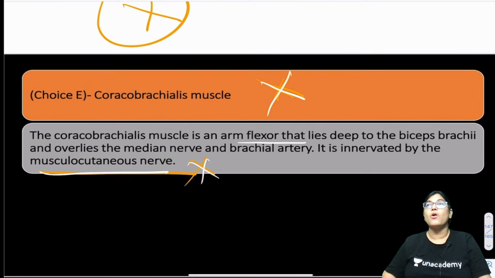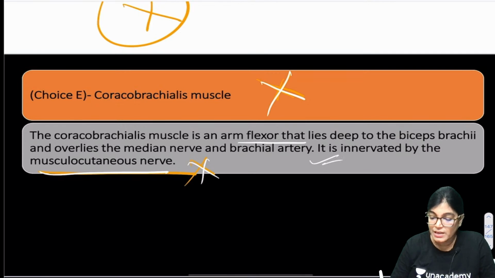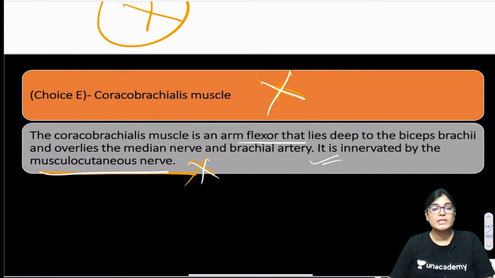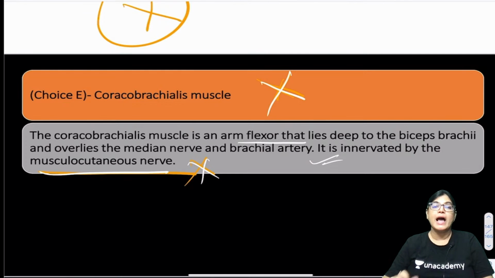Coracobrachialis is actually a muscle of the anterior flexor group, and it lies deep to biceps brachii, and it is innervated by the musculocutaneous nerve. The musculocutaneous nerve is generally injured by a stab wound, but none of the presentation, like loss of function of coracobrachialis or biceps brachii, was mentioned in this condition. So this can't be the correct answer. Very easy. I think most of you have marked it right, and we have ruled out the incorrect options and also seen why the correct answer was ulnar nerve.